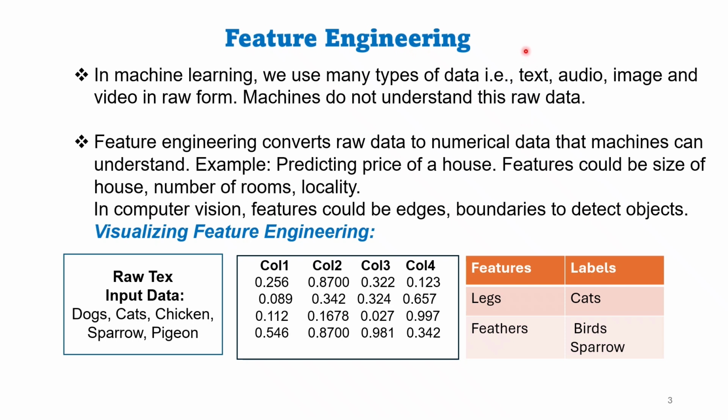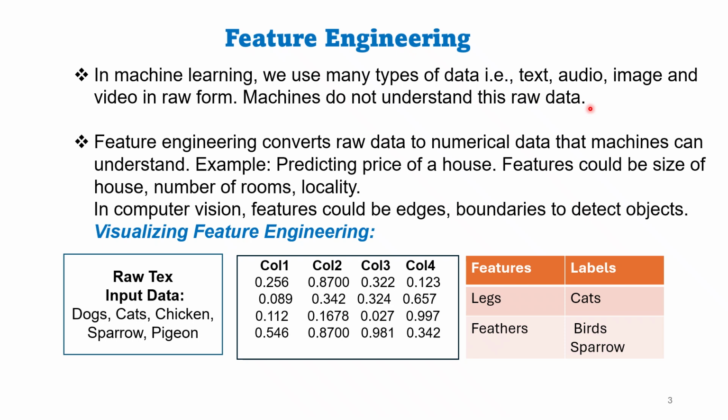What is featureization or feature engineering? Featureization converts string data into numerical data. In machine learning, we use many types of data: text data, audio data, video data, and image data. Why can't we just feed this raw data as it is, in the form of strings, to machine learning algorithms?